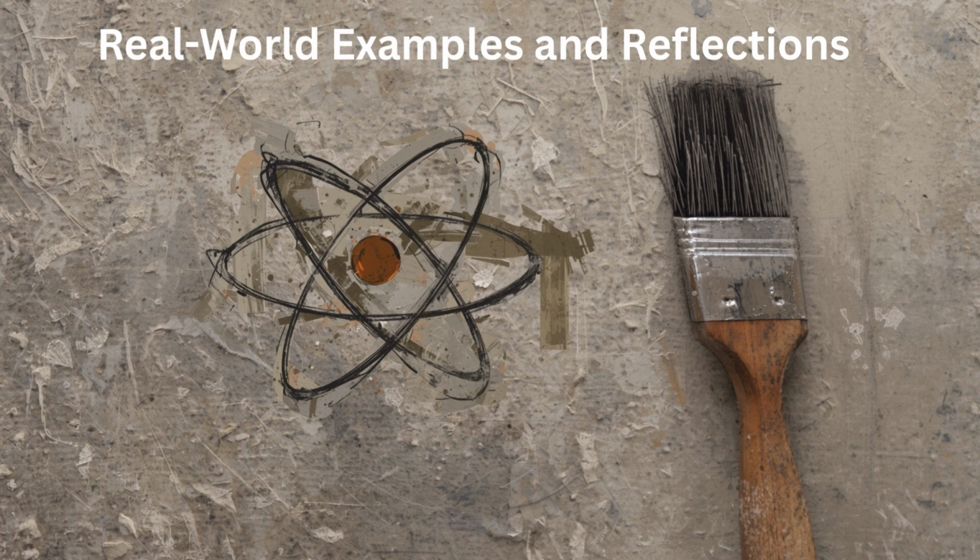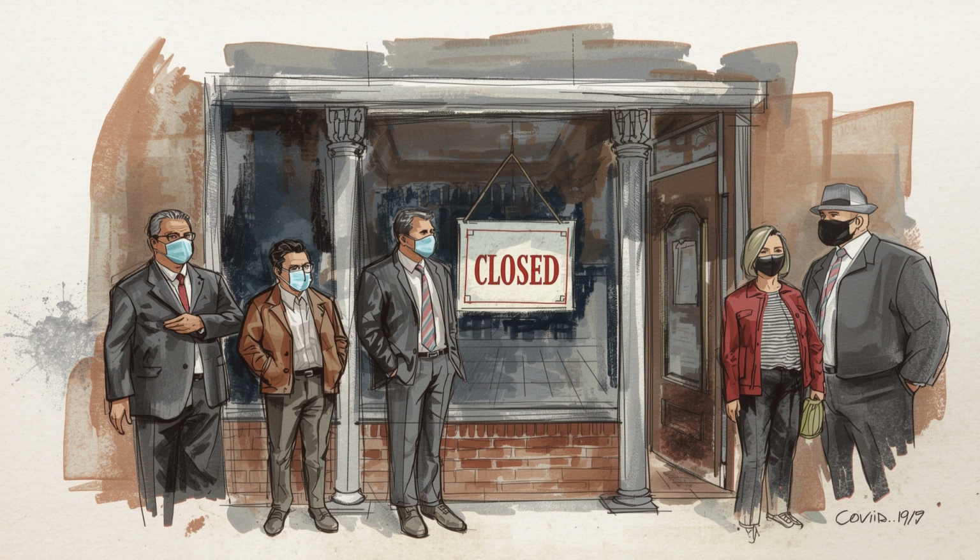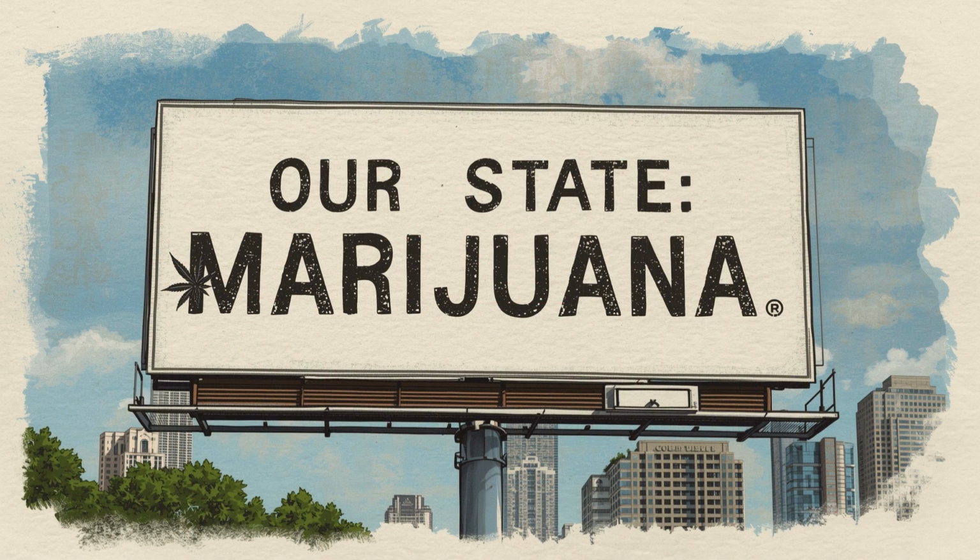Real-world examples and reflections. During COVID-19, states enacted mask mandates, school closures, and business restrictions, demonstrating the power of local authority. Marijuana legalization illustrates state autonomy. Despite federal prohibition, many states developed licensing, taxation, and enforcement systems.